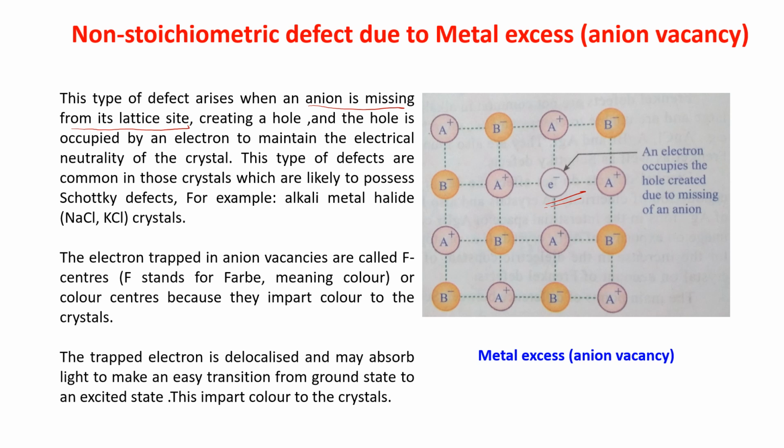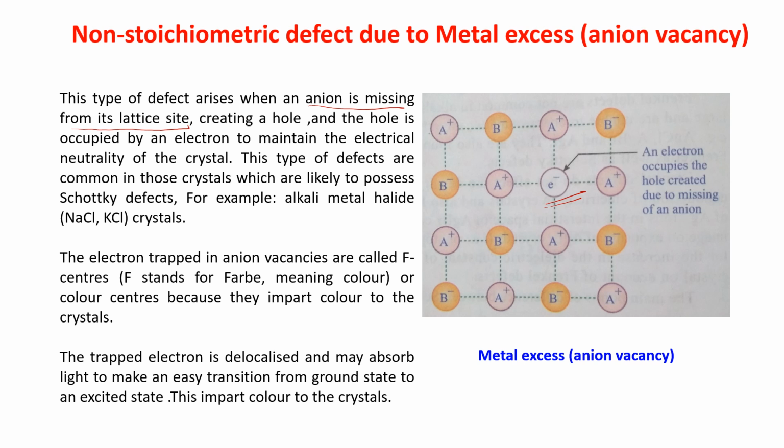This type of defect is common in those crystals which are likely to possess Schottky defects, for example, alkali metal halides, that is NaCl or KCl crystal. The electrons trapped in anion vacancies are called F centers.